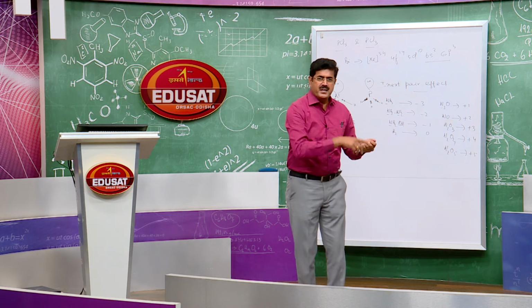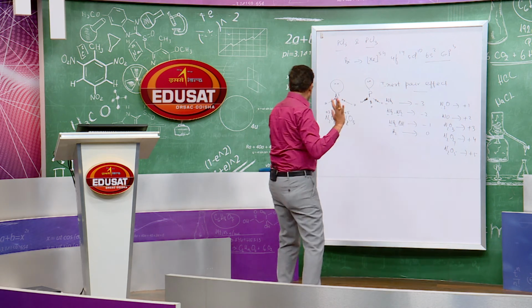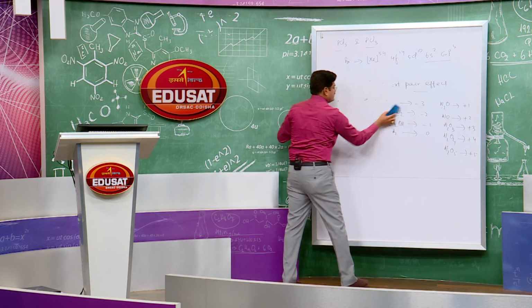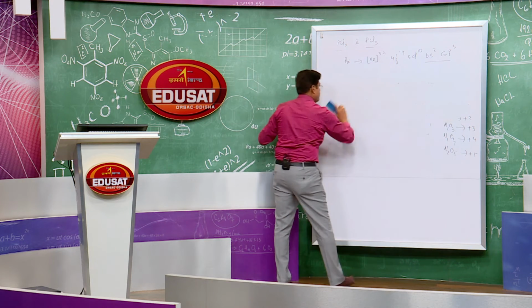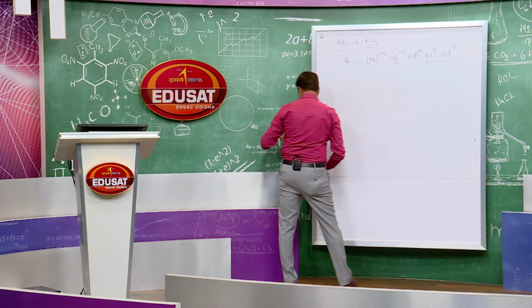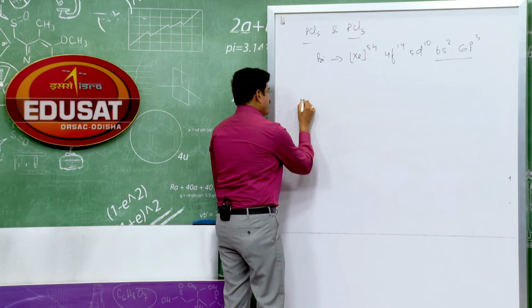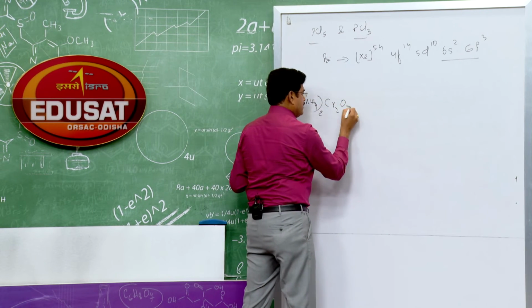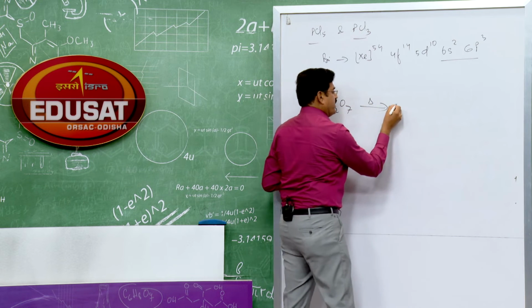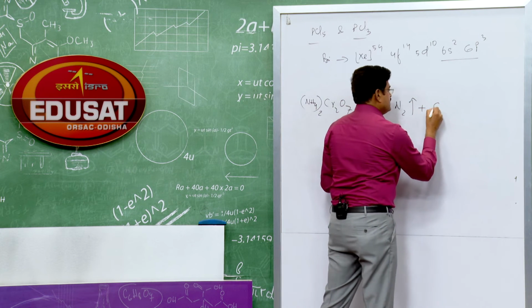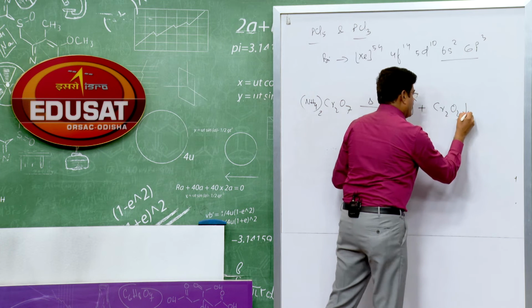So ammonium dichromate, once again, let me write on the whiteboard. Ammonium dichromate on strong heating gives nitrogen gas, unreactive, and Cr2O3, the green residue.